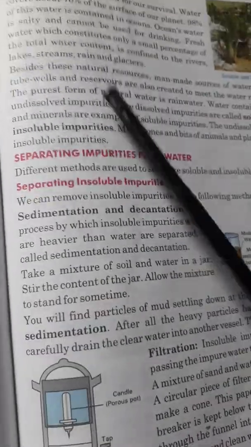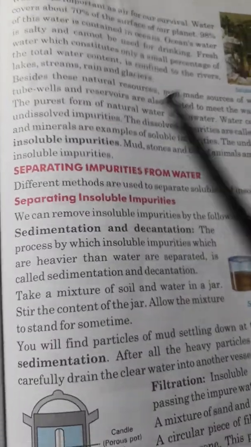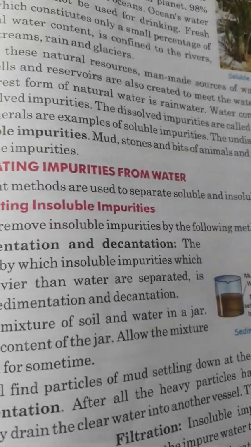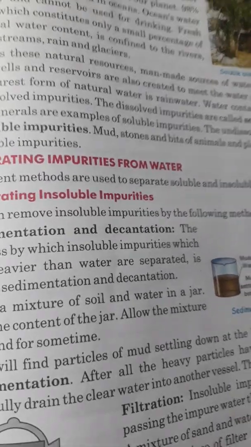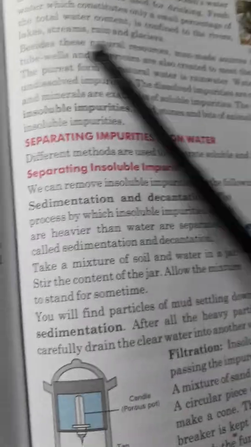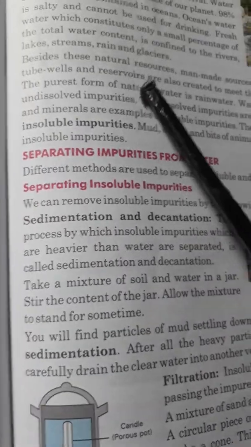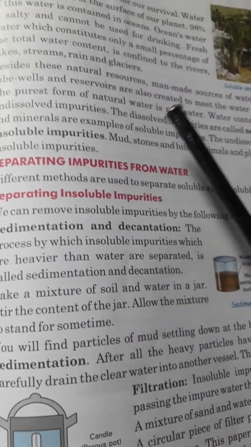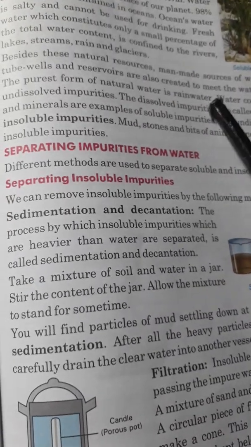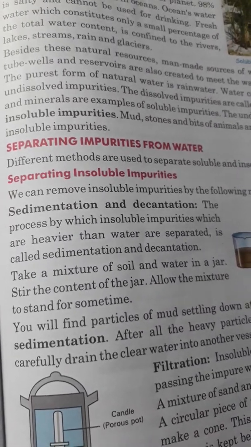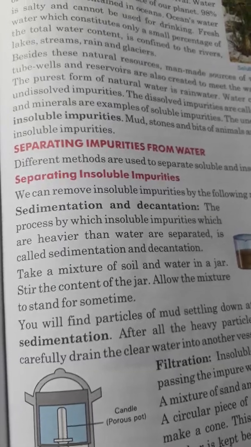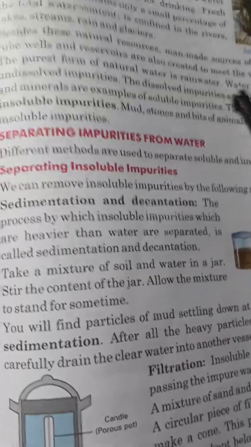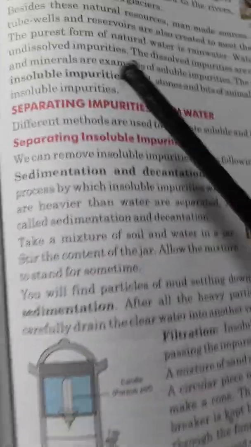Okay, and besides these natural resources, man-made resources are also there, like the water that we collect and put in a tank, well, or from a tube well. All these are also man-made resources. Okay, and the purest form of natural water is rainwater. And also water contains two types, that is purities and impurities. Okay, so go through the soluble and insoluble impurities.